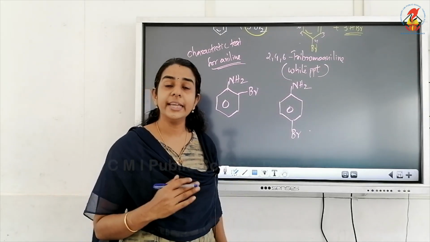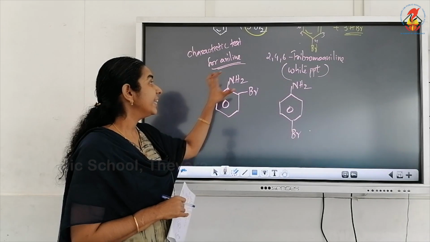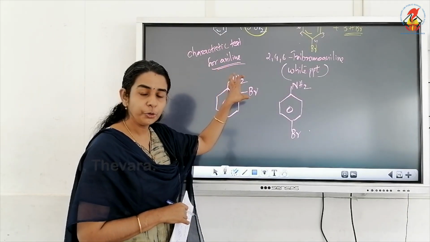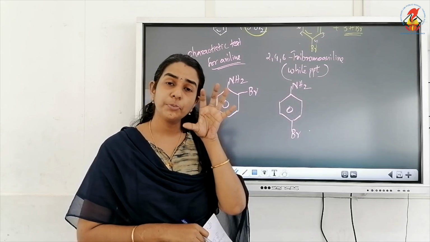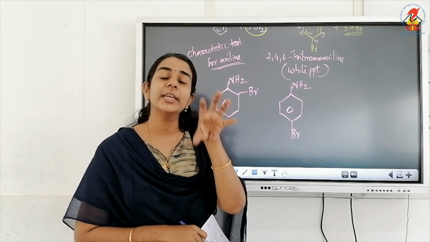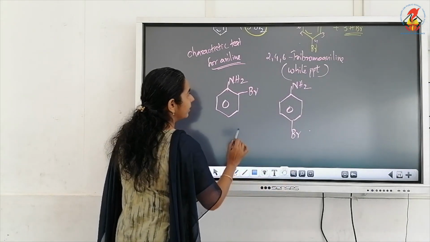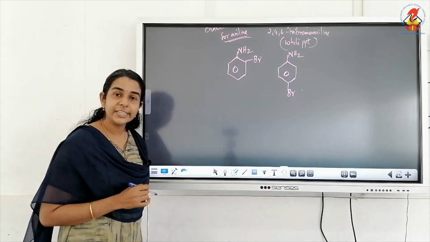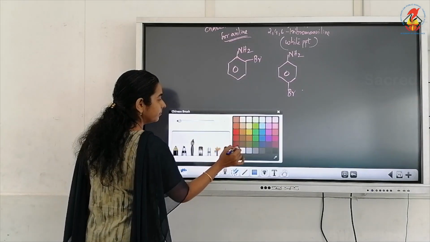So how can we get the mono-substituted product? By deactivating the NH2 group and at the same time protecting it. How can we protect and deactivate it? It can be done by acylation.